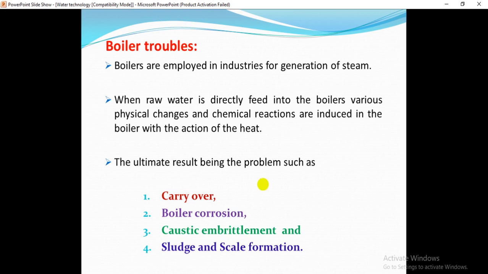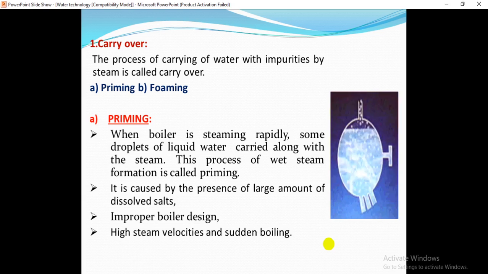The ultimate result is problems, and here we have four types of troubles. First one is carryover, second is boiler corrosion, third is caustic embrittlement, and fourth is sludge and scale formation. One by one we are going to discuss in detail.